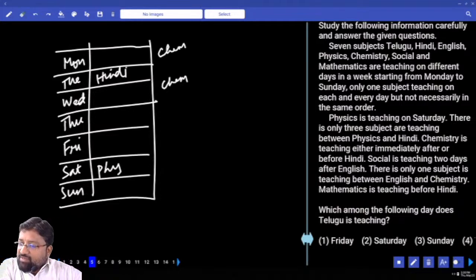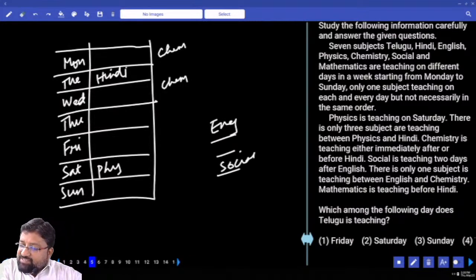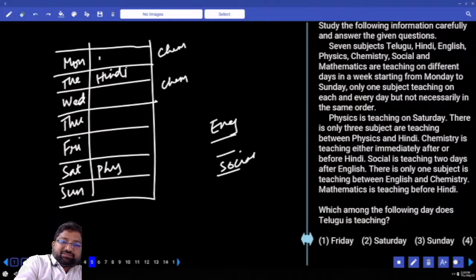What is the next one? Social is taught 2 days after English. There is only one subject between English and chemistry. Mathematics is taught before Hindi, and this is maths.